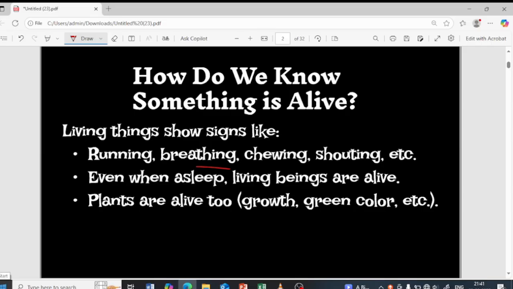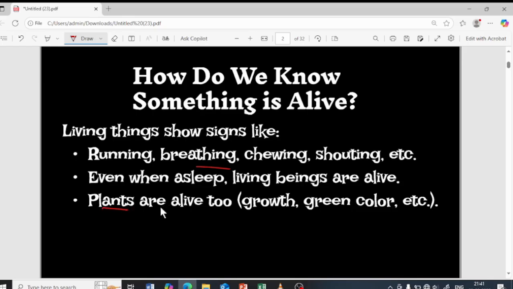What about plants then? Plants will not be moving. It is not running. It is not breathing. It is not eating food like we do. It is not shouting when we beat them. Hardly, right? Then how can we consider that it is alive?